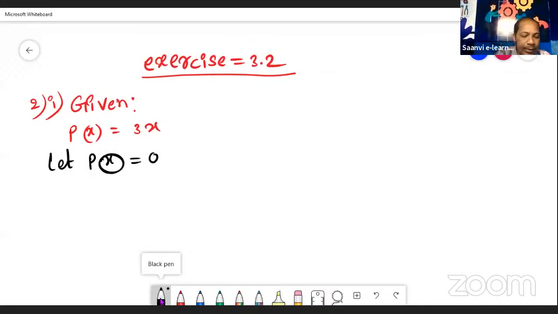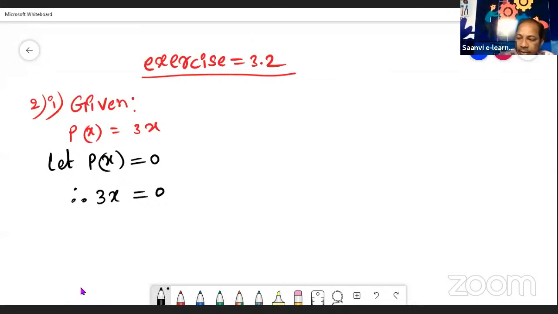It means let P of x is equal to 0. The name of the given polynomial is P of x, no? So let P of x is equal to 0. The P of x value is given as 3x. So in the place of P of x, write 3x. It means 3x is equal to 0.